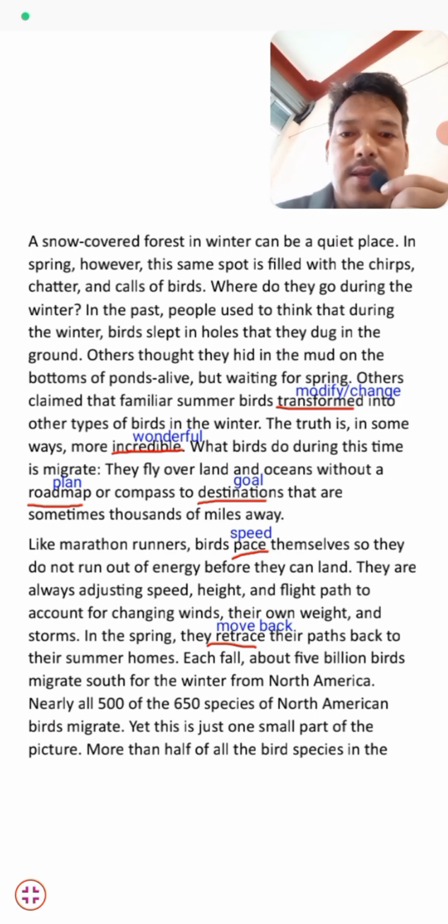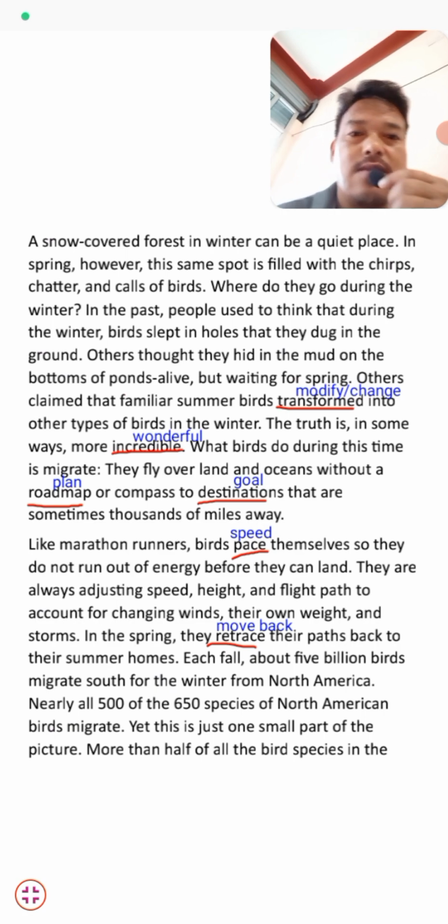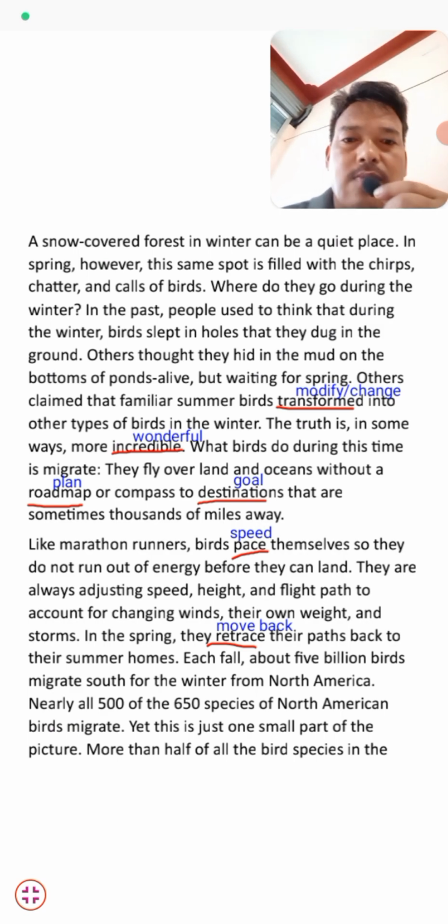And others claimed that familiar summer birds transformed into other types of birds in winter. So some of them thought that summer birds changed and modified into other types of birds in the winter. It was the belief that people at that time used to have about birds. The truth is, in some ways, more incredible. What birds do during this time is migration.